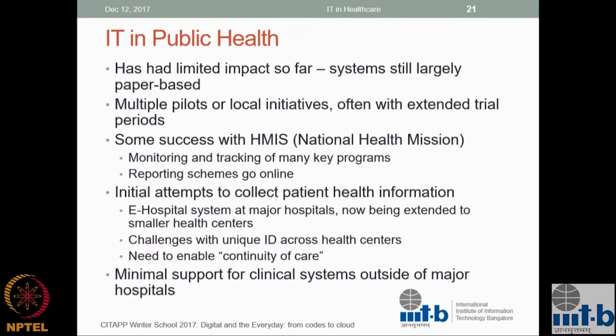And the first phase of most of these has been just helping this, and traditionally these were done by just paper or Excel-based reporting, and now that has slowly gone online. So now you have online health reporting systems, and to that extent they have been successful in the sense there is a structured way in which data is available for policy and planning and other macro uses.